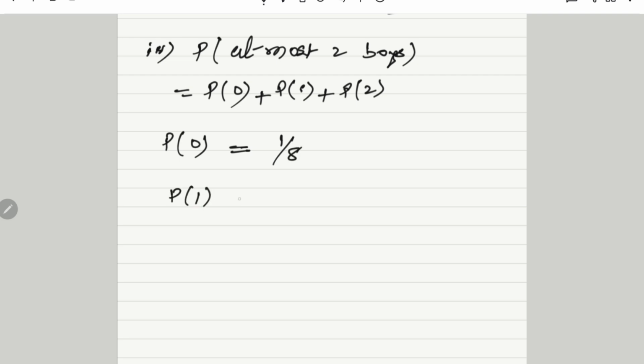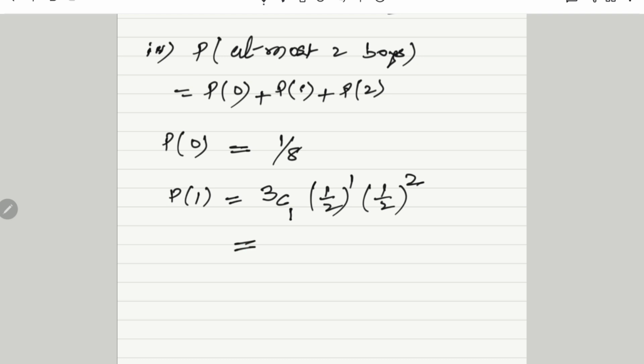P of 1 we have to obtain as NCR, N is 3, C, R is 1, P is 1 by 2 raised to R, 1, Q is 1 by 2 raised to N minus R, 3 minus 1, we get 2.